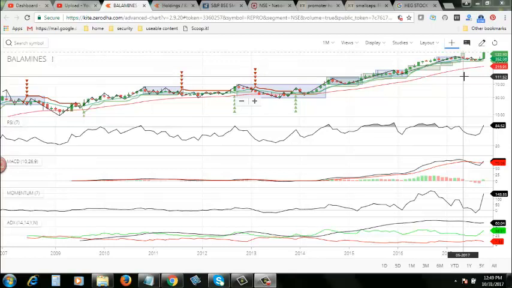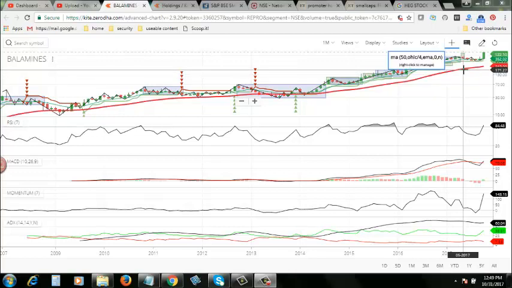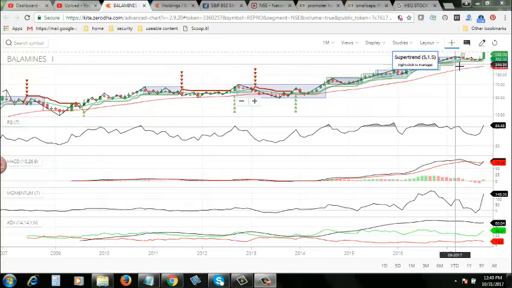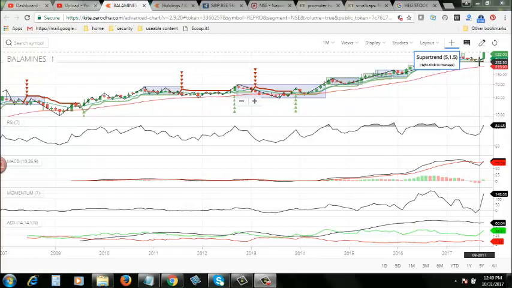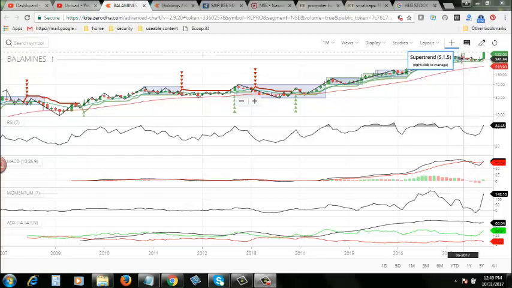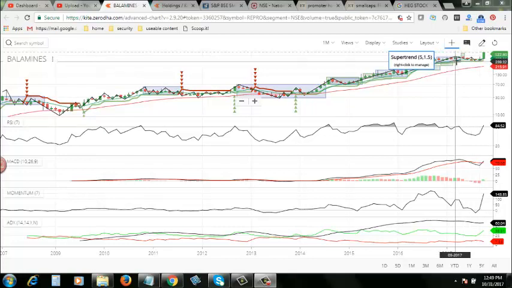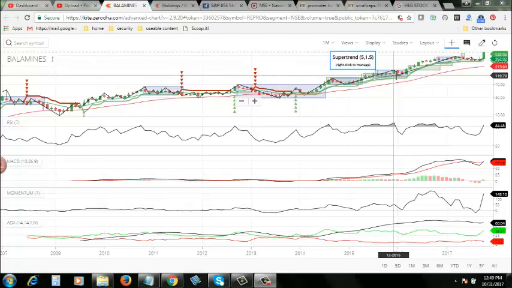First we look at the moving averages. This particular stock has crossed the 50-day moving average. Very good. And super trend: right now it is in the positive super trend mode. Very good. And only in this month, in October, it crossed the 10-day moving average. That's what you can see here. It just crossed the 10-day moving average.